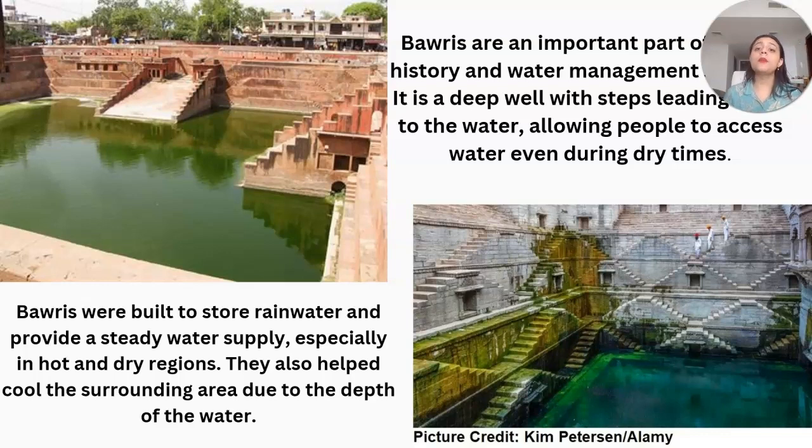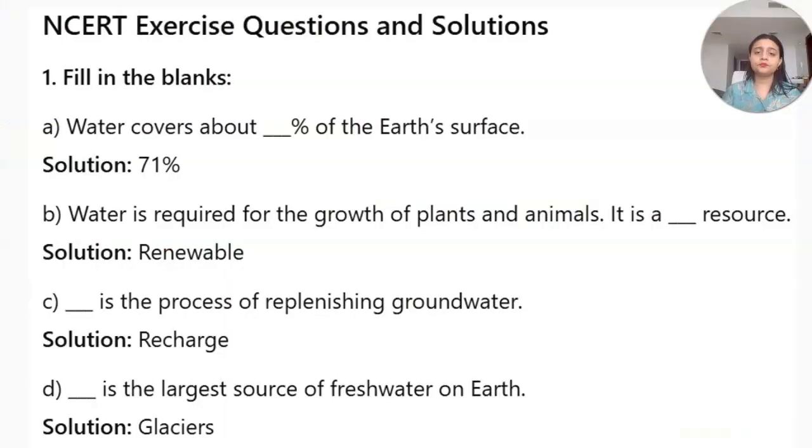Okay, so these are the bowries, bawris. You must have seen these in the movies as well, right? So that was all about the chapter, Water, a Precious Resource. Now we will study some NCERT exercise questions and solutions, which we have already discussed in the content, but for the sake of the solutions, I have done it for you. You can take the answers from here.